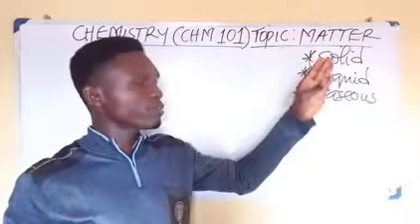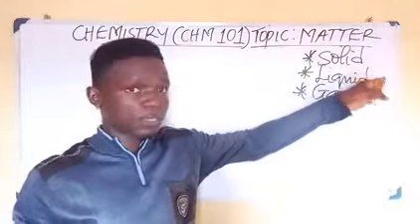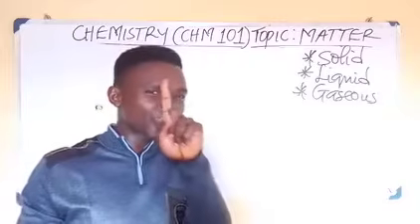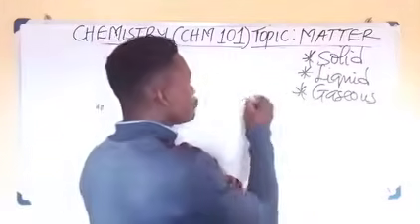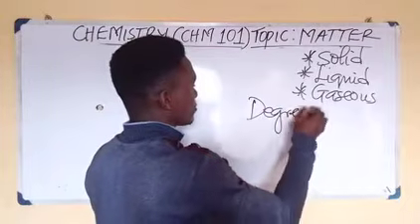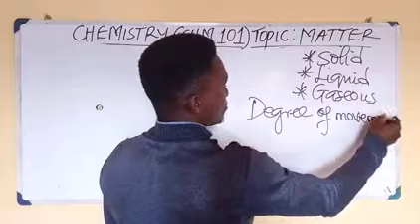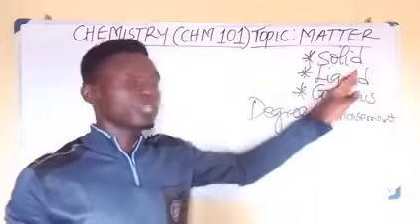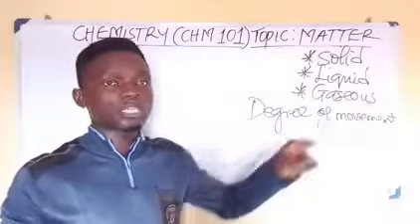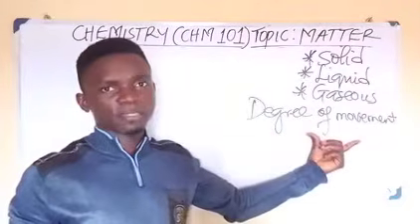The three states of matter are divided into three states based on a criterion, and that criterion is their degree of movement. Matter is divided into solid, liquid, and gaseous states based on the degree of movement.